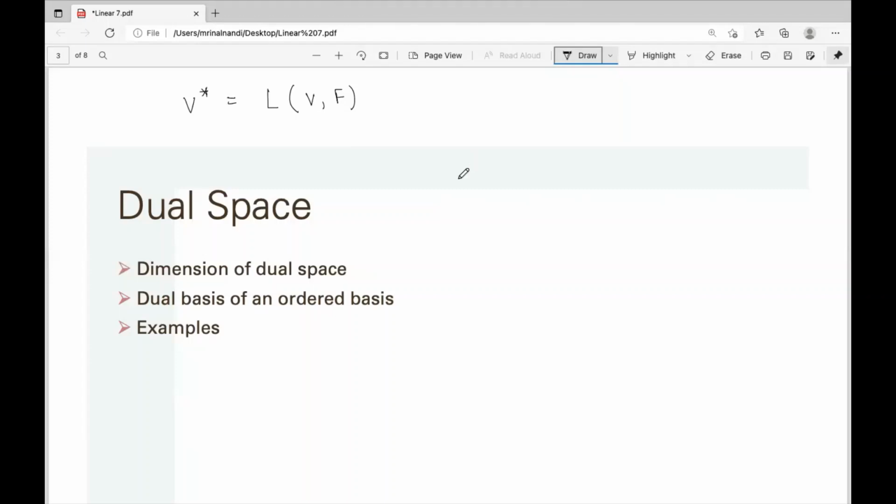By the way, there are some other good examples of linear functionals, such as the trace of a matrix. The trace is defined for A coming from F^(n×n), so it is n cross n matrices. The trace is an element of the field. So this trace function is a linear functional on the set of all n cross n matrices whose elements come from F.